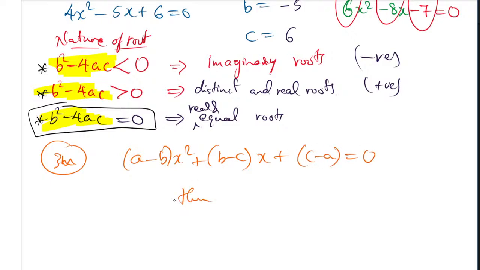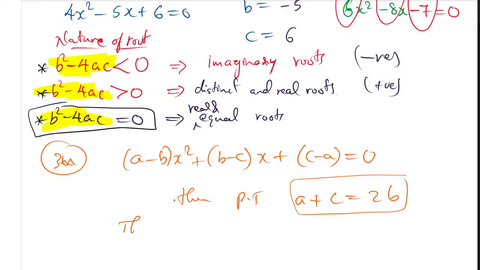Then prove that, simply I am taking, I don't know exactly whether this is correct or not, a plus c is equals to 2b. They will tell you to prove questions like this way. If the quadratic equation has equal roots, then you find that a plus c is equals to 2b. That's the question. When it comes, you have to follow.